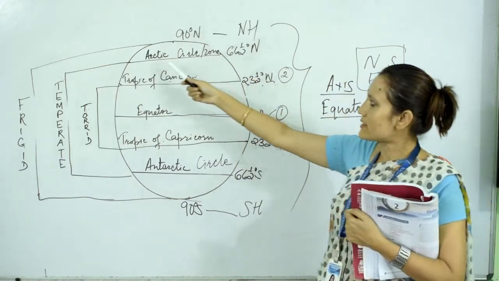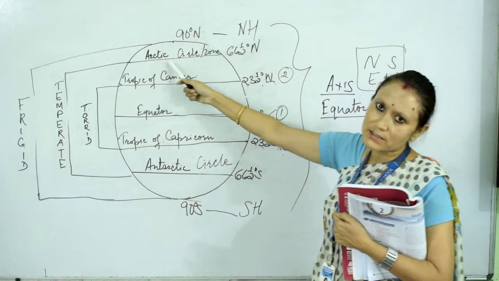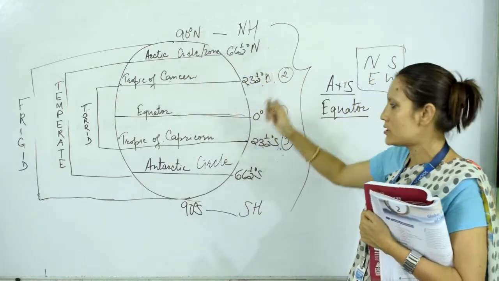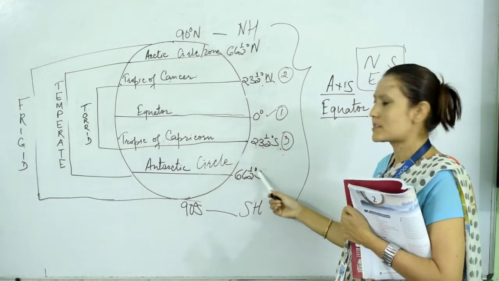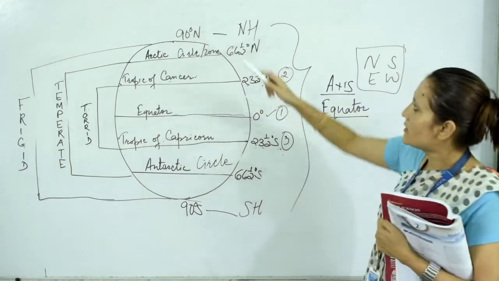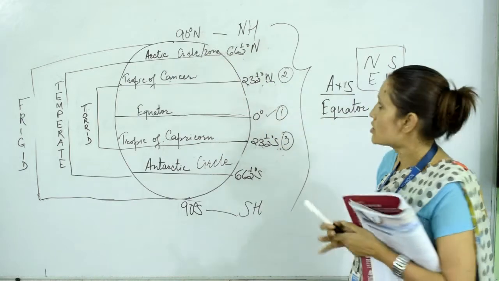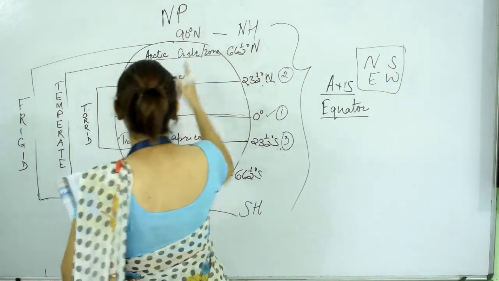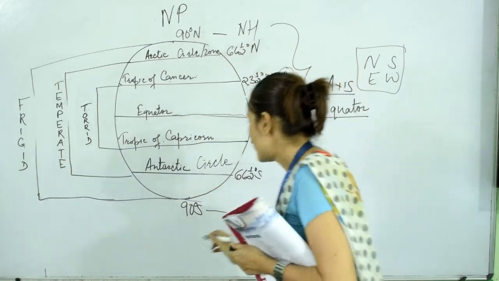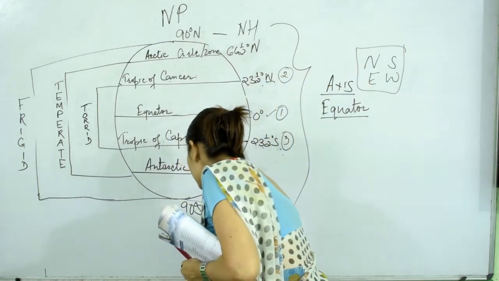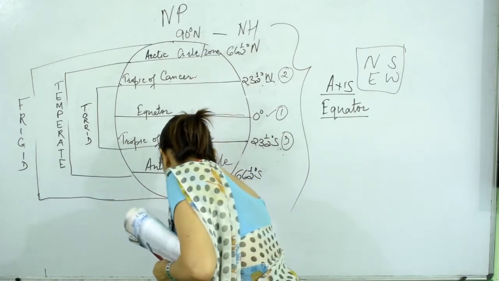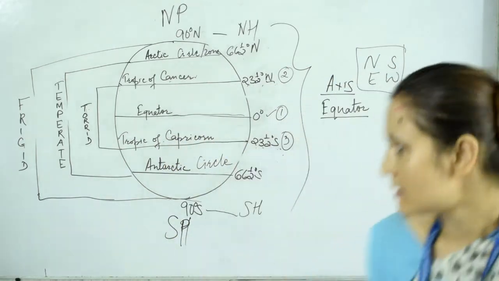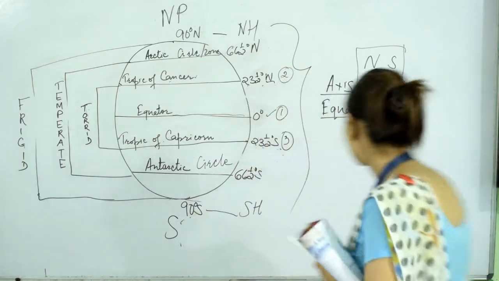Another latitude is the Arctic Circle or zone. We usually say Arctic Circle. So 66.5 degree north. Antarctic Circle 66.5 degree south. And the polar areas: this is also called the North Pole, that is 90 degrees north, and the South Pole, the tip of the southernmost hemisphere, that is 90 degrees south.